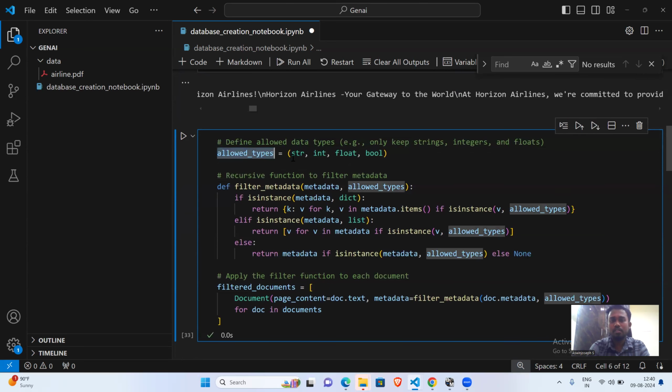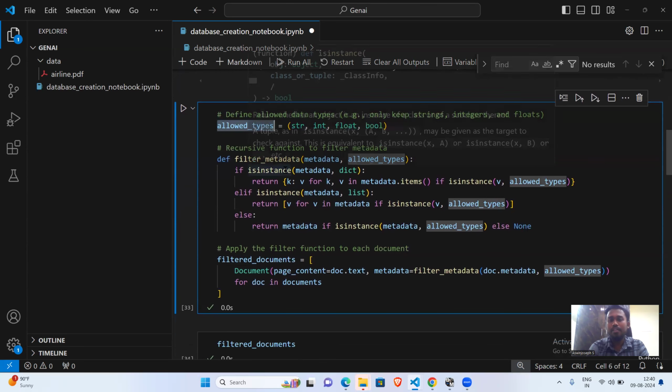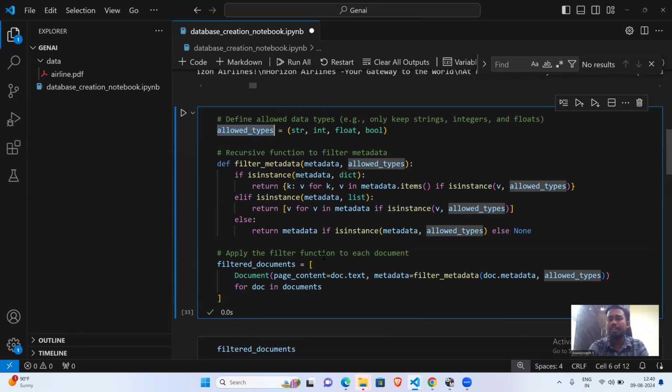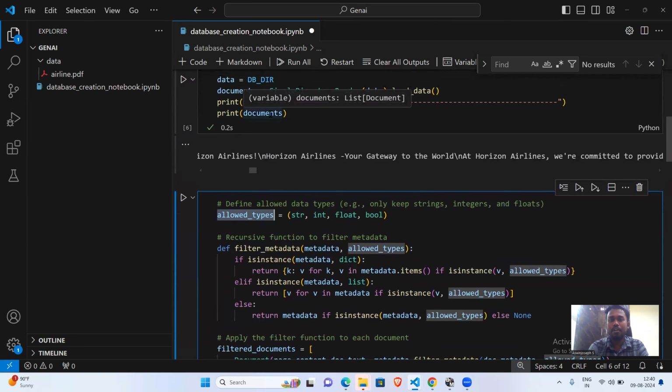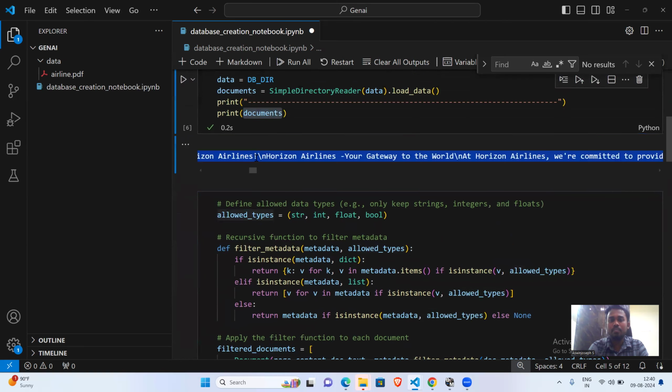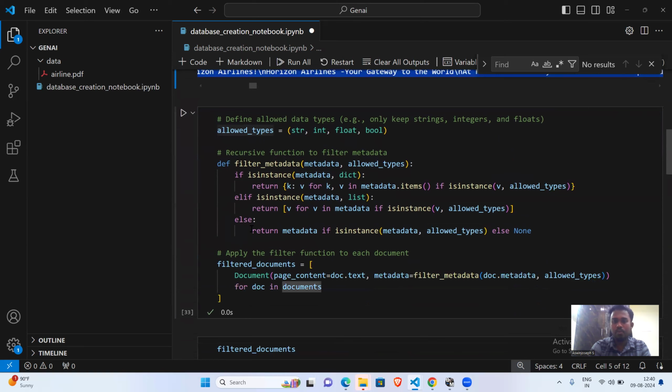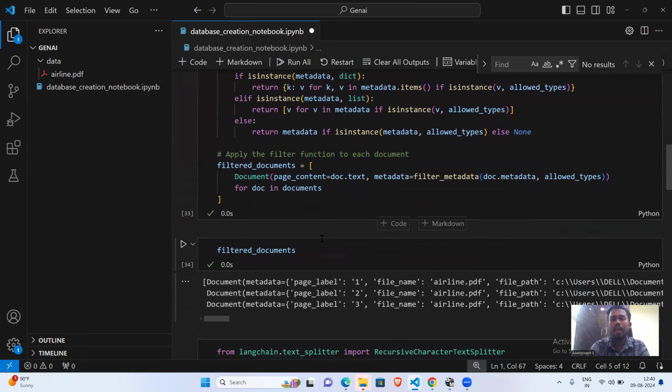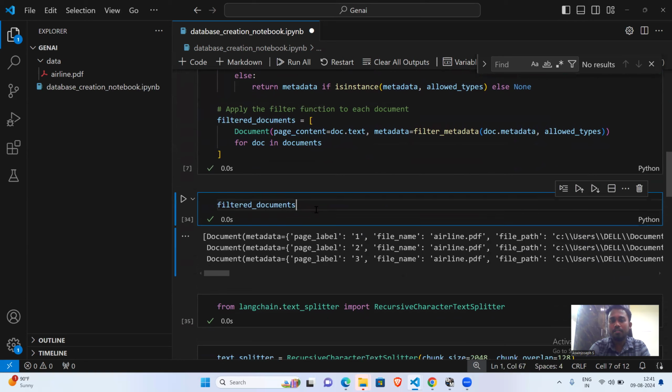These are some of the allowed types. And then this is a function where I'll be looping through all these PDFs and filtering them out. Like I already said, we have the documents in our read text format, so we'll be using them here and doing all these operations. And after filtration, let me run this. So after we have filtered it out, how does the data look?